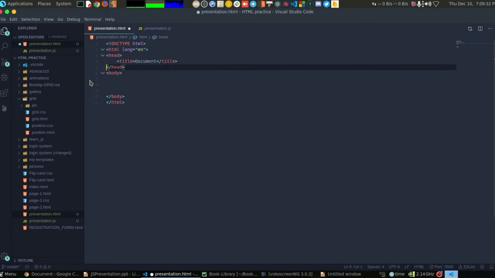Now we can see that there is no HTML code here. If I just run it raw, then there will be no such thing in the web browser also. See, there is nothing in the web browser.